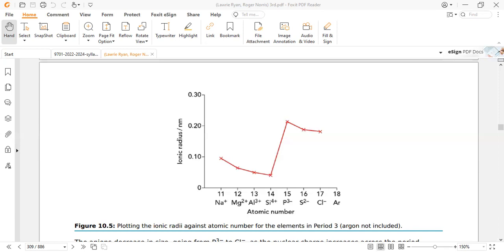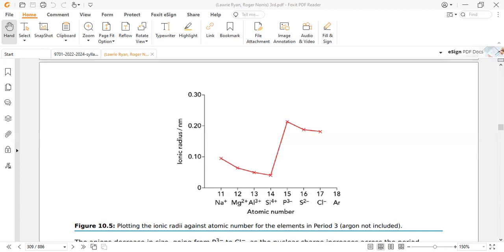Why? Because of the change in shell. As an element loses electrons, it usually changes its outermost shell as well. As we see here, the configuration of sodium ends in the third shell, but the sodium ion ends in the second shell. So there is a very large change between the third and second shell. So the radius of the parent atom is generally larger compared to the cation.